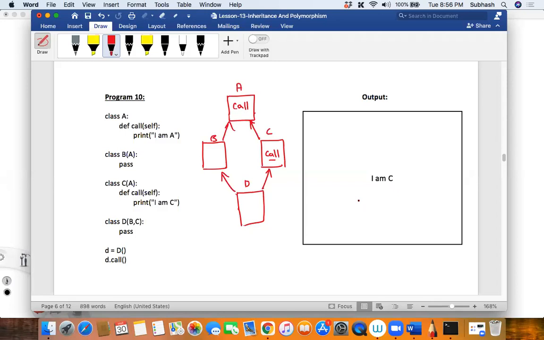Shall I explain once again? Okay, it's slightly confusing. That is why I'll explain once again. Listen to me carefully. Whenever you are doing MRO, method resolution order, keep this